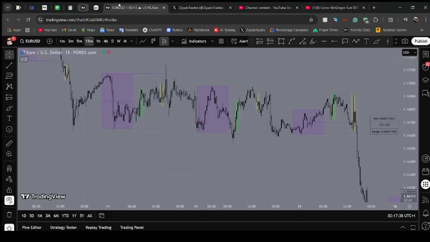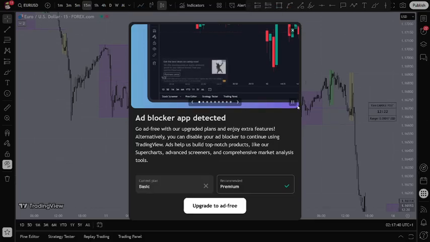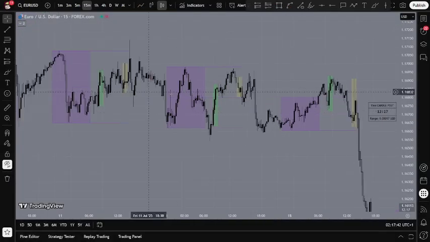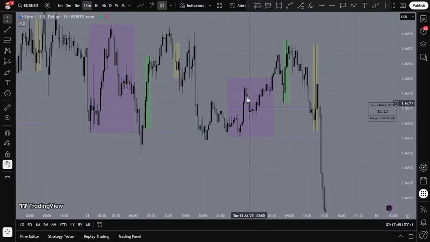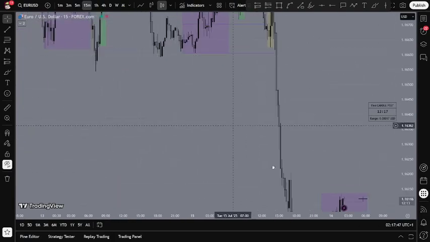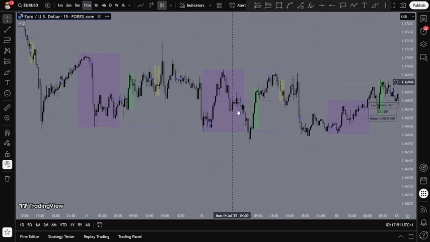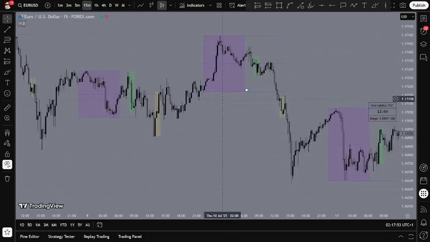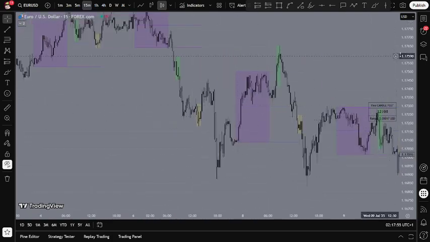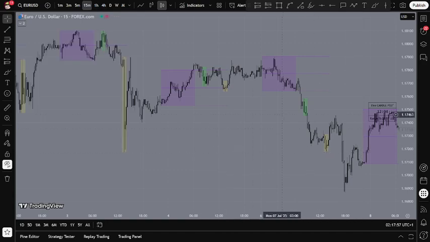Here's a couple of examples when Asia is bad. So when it's doing like this is good Asia. When it's accumulated, London opens, sweeps it, and then it delivers lower. This is a bad example of Asia, where it's just distributing. Here's one on a distribution. This is like a bad probability day.